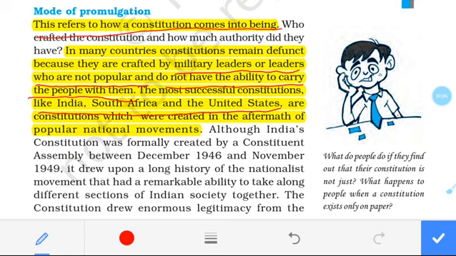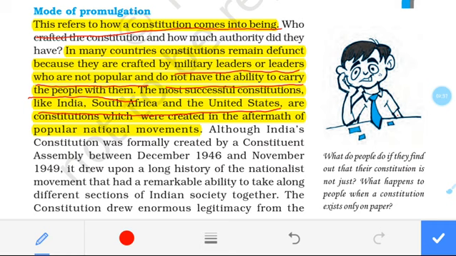So, for this reason, the most successful constitutions, like India, South Africa and USA, are in countries whose constitutions were created with a popular national movement. That means they took a long period of time, making the constitution with so much debate and discussion, so that they would give the finest constitution of the world. And here we never suffered any kind of military leaders or leaders who are not popular and who are unable to carry the people's needs.